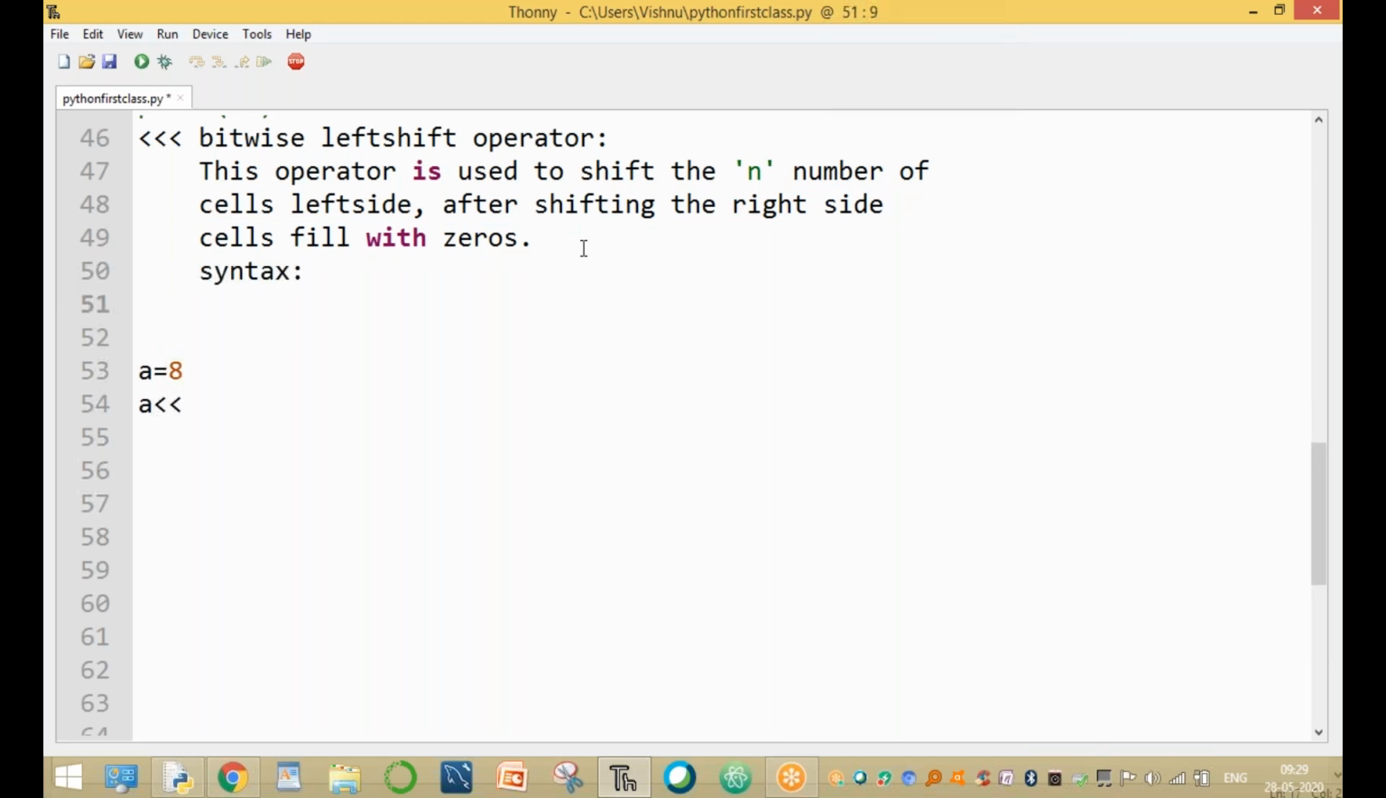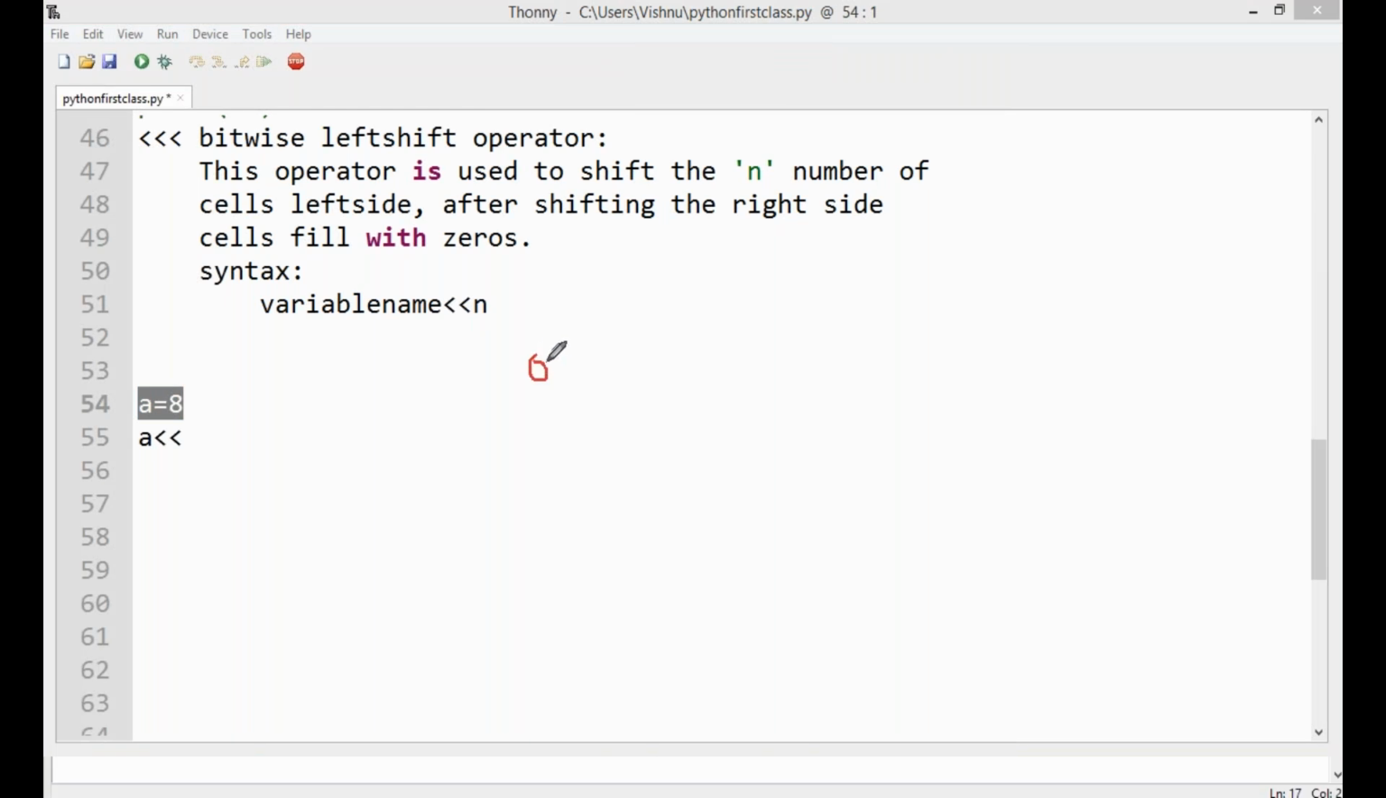The syntax is variable name, less than less than, size. How many cells do you want to shift? That is n. N is a variable, and n means the number of cells. For example, here the a value is 4 zeros, 1, and 3 zeros.